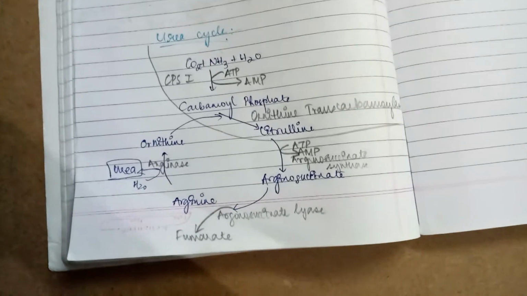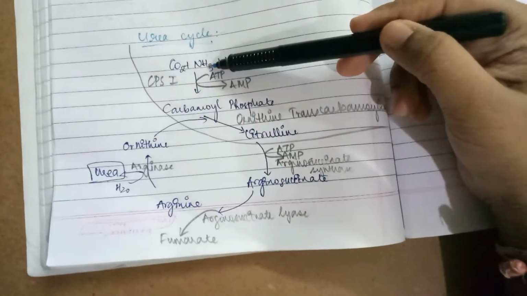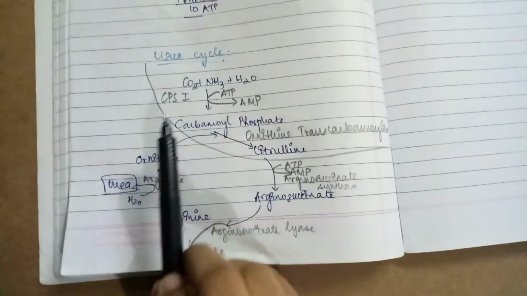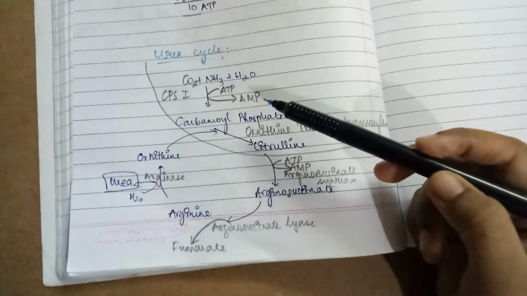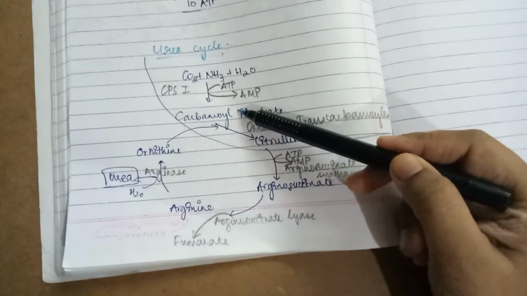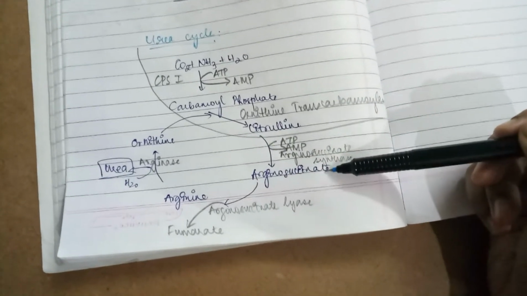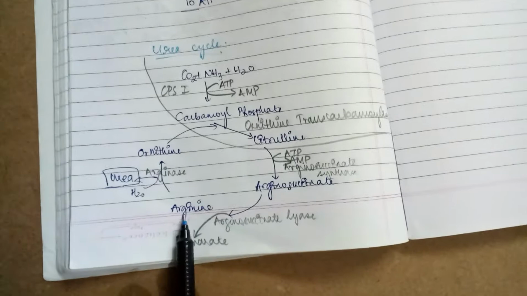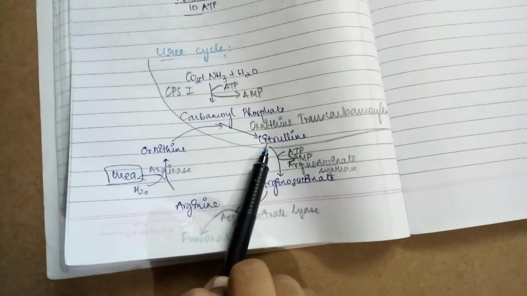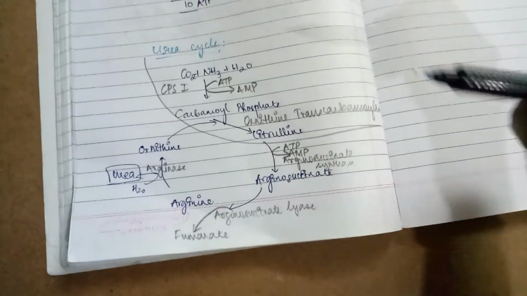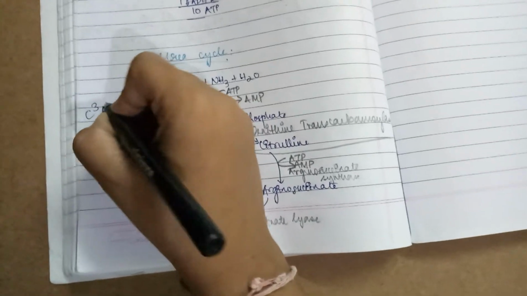So let's start with the reaction. The first step involves conversion of carbon dioxide and ammonia to carbamyl phosphate. The enzyme used will be carbamyl phosphate synthetase 1. Carbamyl phosphate will now be converted to citrulline. Citrulline will then be converted to arginosuccinate, then to arginine, arginine to ornithine, and ornithine along with carbamyl phosphate will again form citrulline.